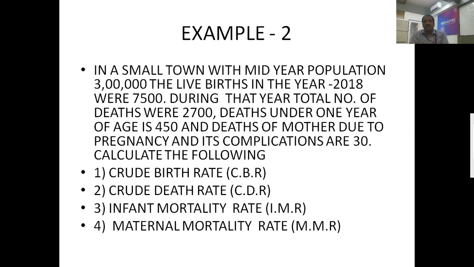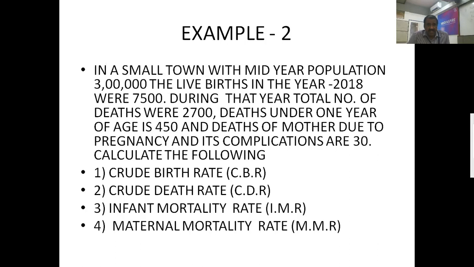And now you must find out this example. I'm repeating. If you see here, in a small town with median population 3 lakhs, the number of live births in the year 2018 was 7,500. During that year, the total number of deaths were 2,700. The deaths under 1 year of age is 450. And the deaths of mother due to pregnancy and its complications are 30. Calculate the following. The first one, crude birth rate. Second one, crude death rate. The third one, infant mortality rate. And the fourth one, maternal mortality rate. This is for your exercise.